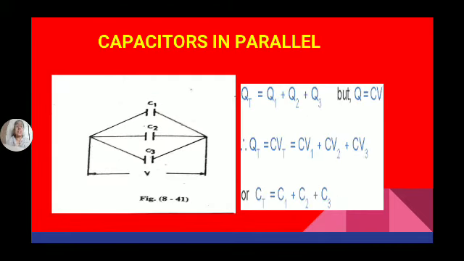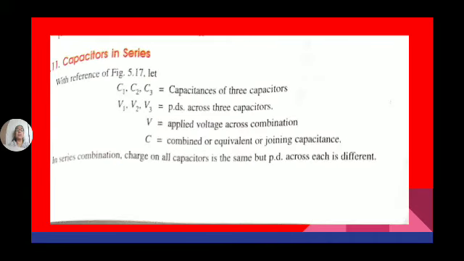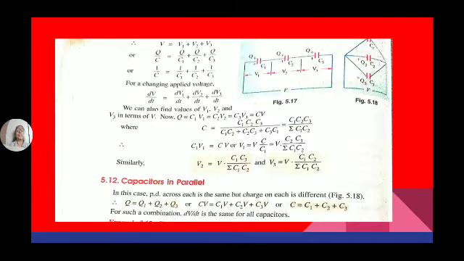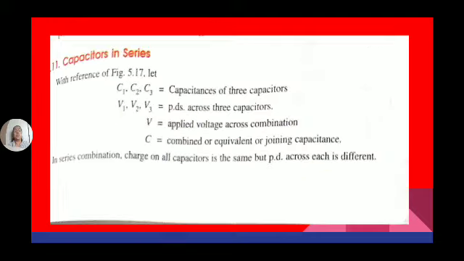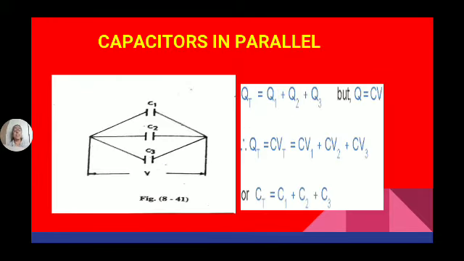Now, capacitors connected in parallel. Again, C1, C2, C3 are the capacitances of three capacitors. V1, V2, V3 are the potential differences across the three capacitors, and V is the total applied voltage. C is the total capacitance of the combination. See these three capacitors connected in parallel. Now here, what happens?